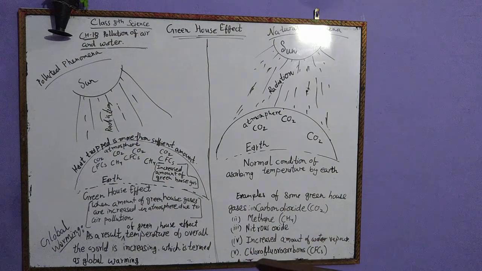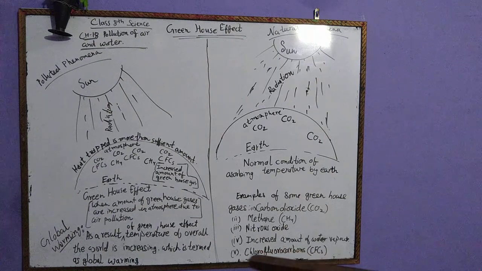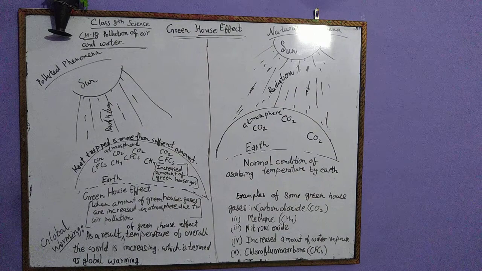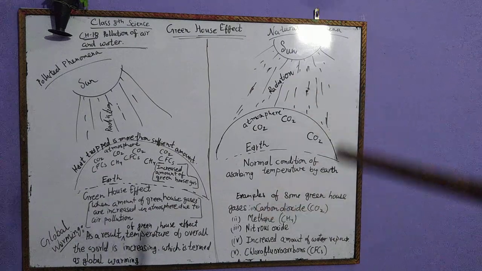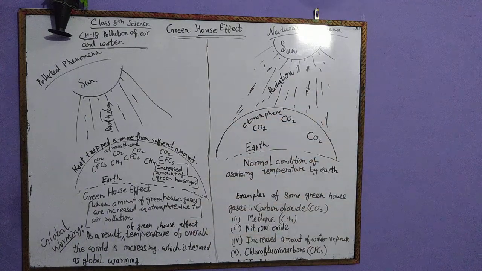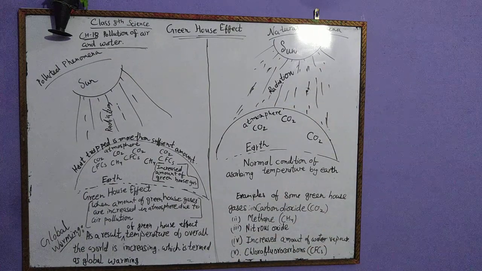The gas which human has made for the welfare of human beings is now acting as an enemy, a foe, or a harmful factor for human beings, which is responsible for the increment of the temperature of earth. So now you just write these examples of greenhouse gases, draw this figure in your rough notebook, try to understand, and read the paragraph of the book regarding the greenhouse effect.